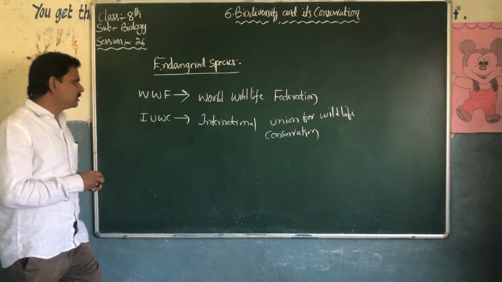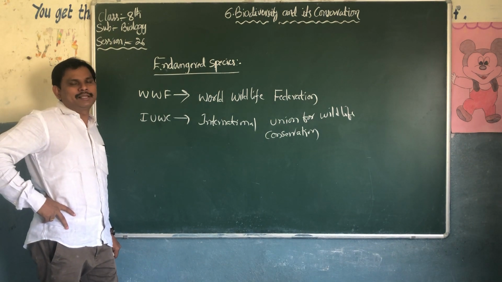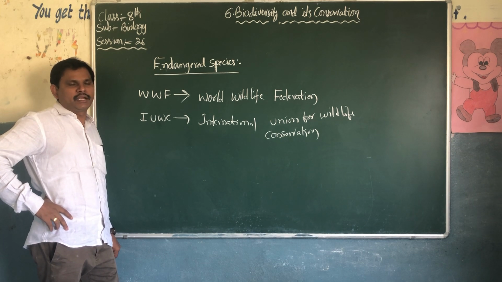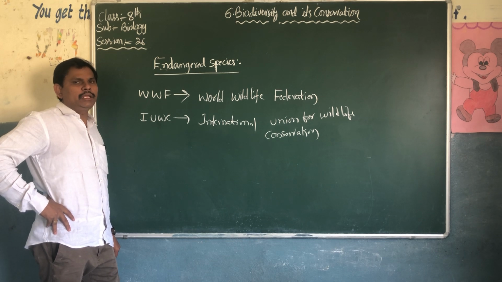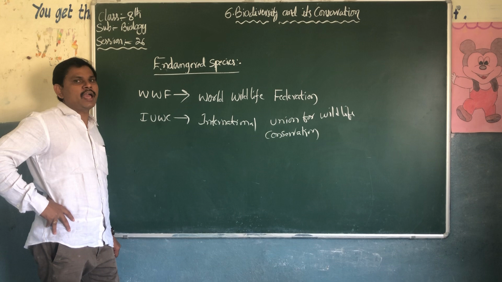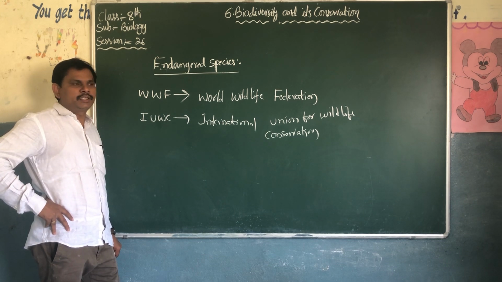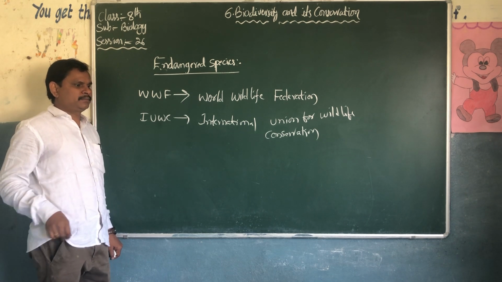So these organizations protect the endangered animals and endangered species of plants also. Not only animals, there are endangered species of plants also. It is our responsibility to protect such endangered species, whether plants or animals.